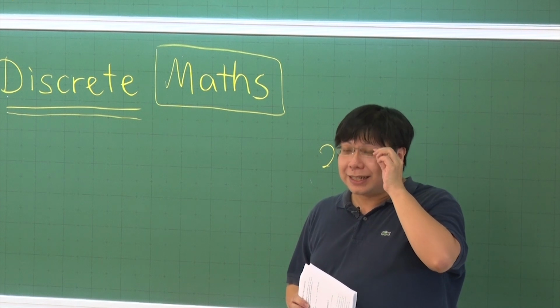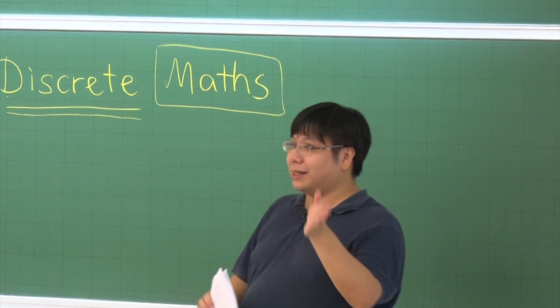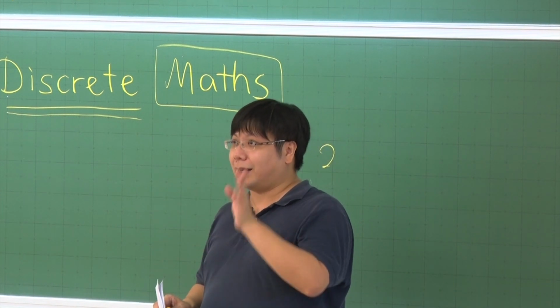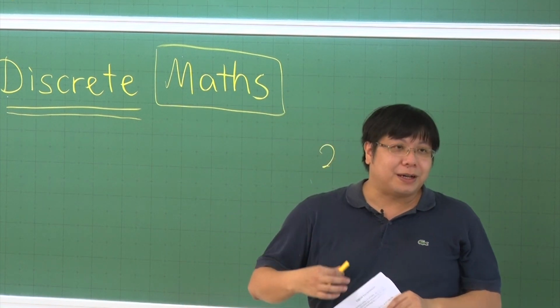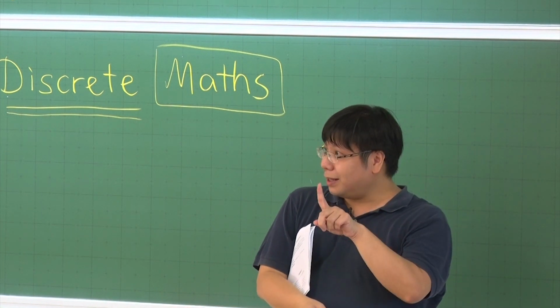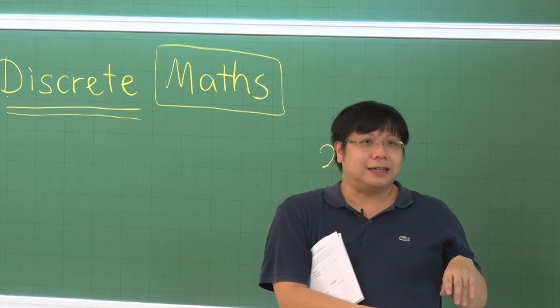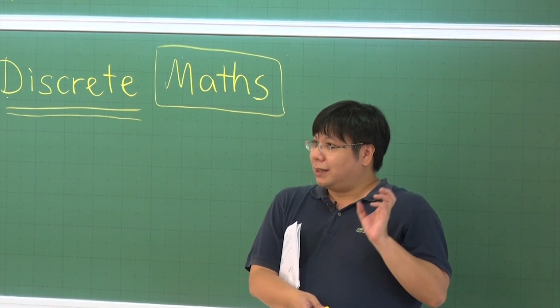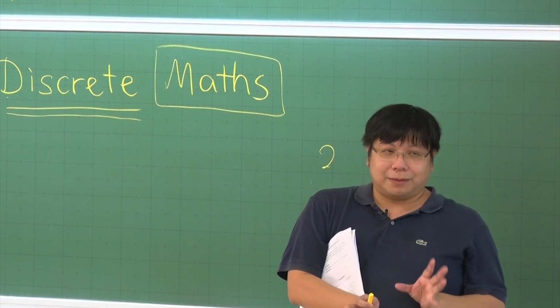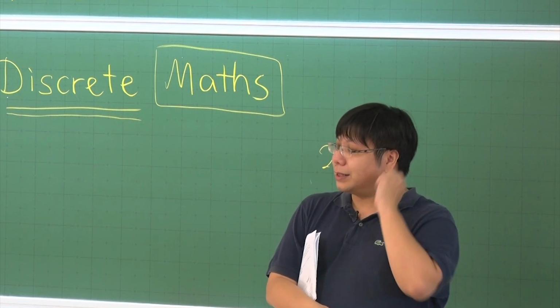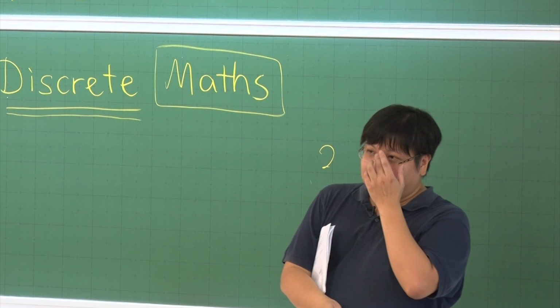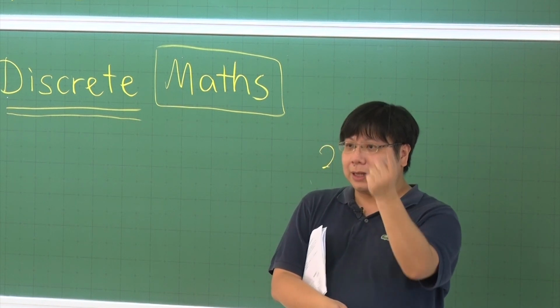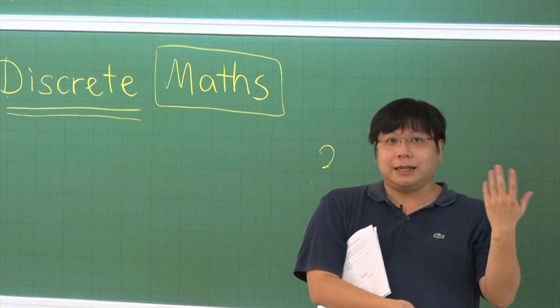So a prime is a number, usually we define it to be a number greater than 1. So you start counting from 2. A number that has only 1 and itself as the divisor. So no other number can divide the number. So for instance, 7 is a prime because 7 has only 2 divisors, 1 and 7. Is that okay? But then 9 is not a prime.